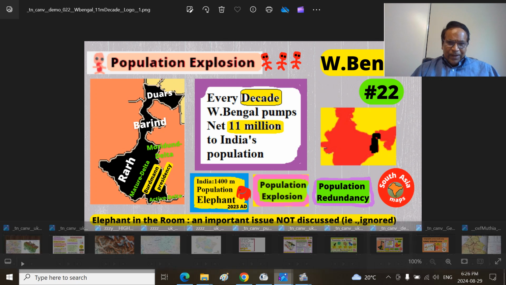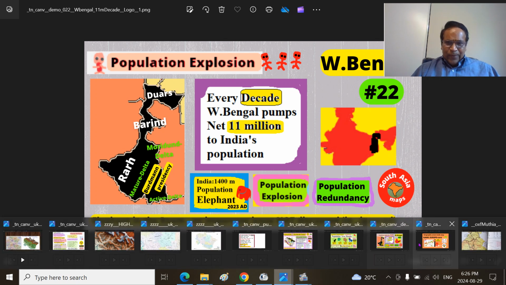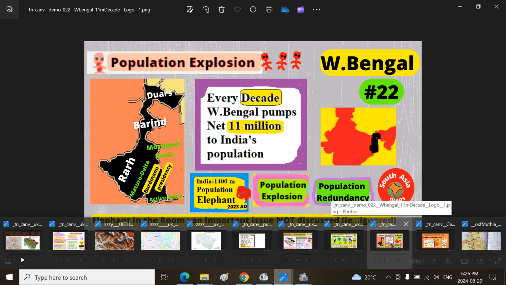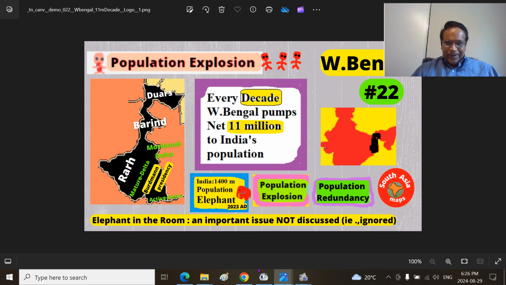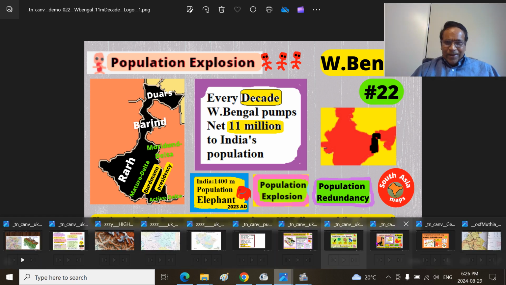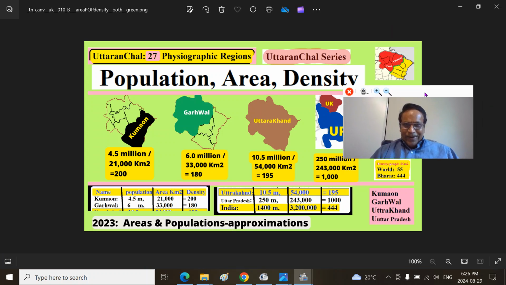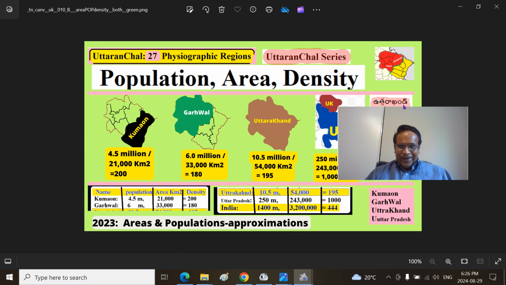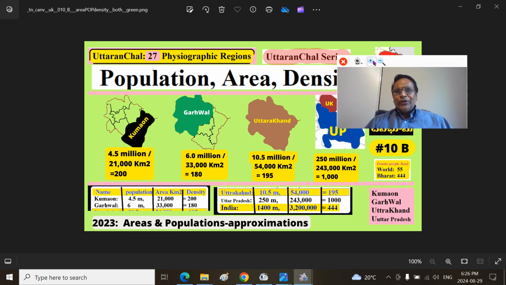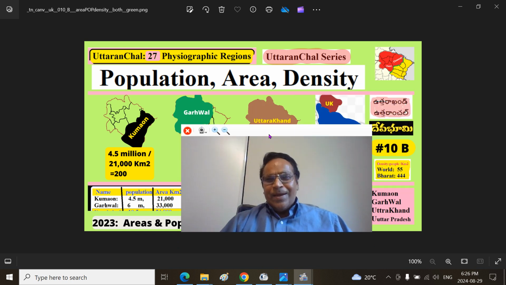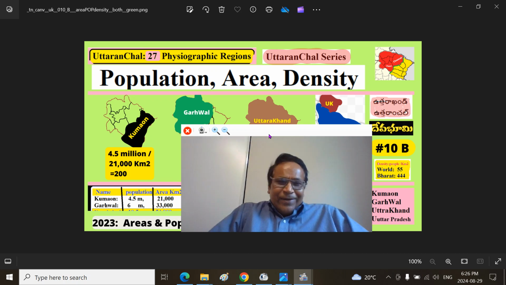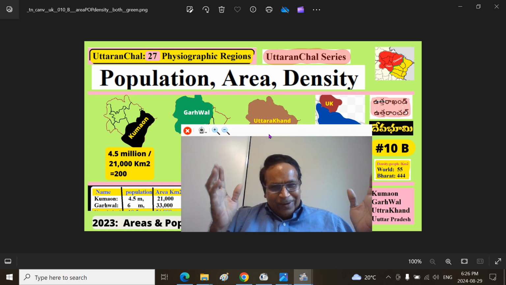So essentially, today we looked at the fascinating united Uttarakhand region, Uttaranchal region, population, area, density, so that this should give you a broader perspective.